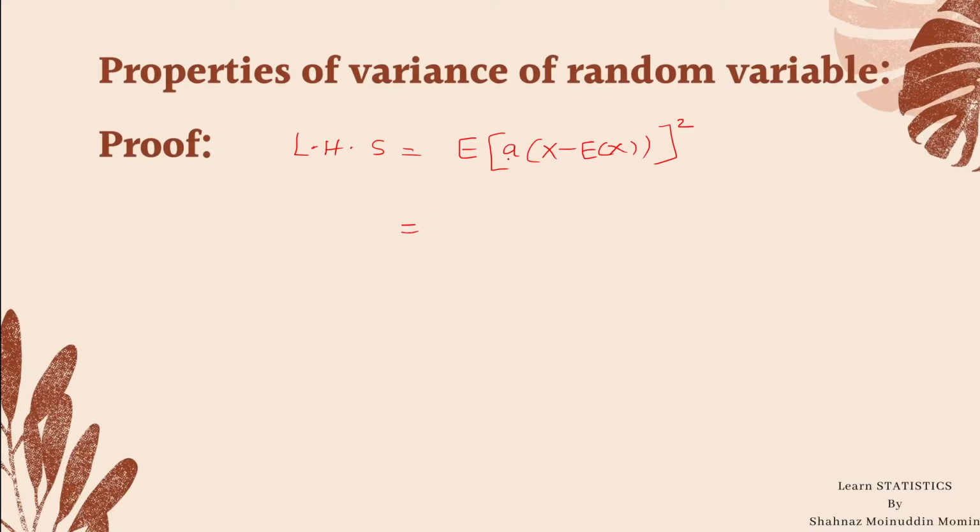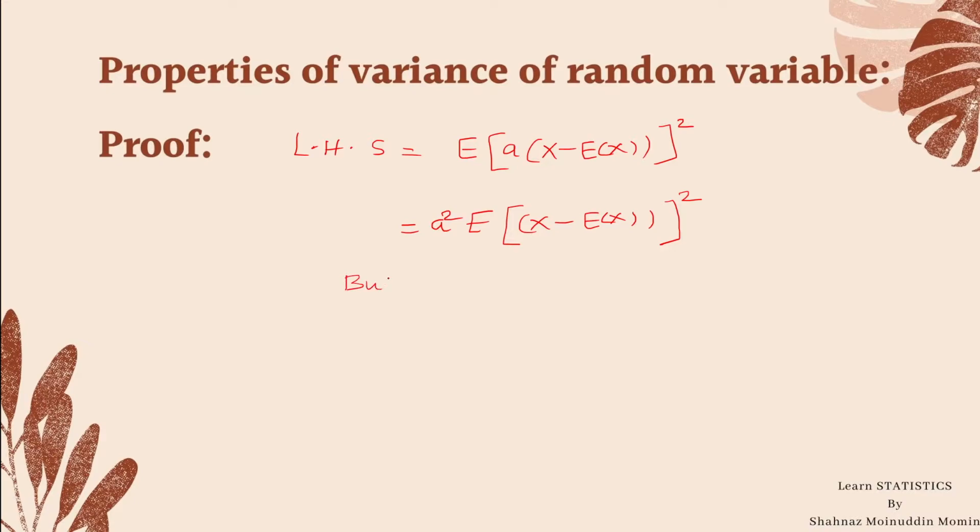So after taking it outside the expectation, it becomes a square, since a is inside the bracket, which is the square. So it is expectation of x minus expected value of x raised to 2.